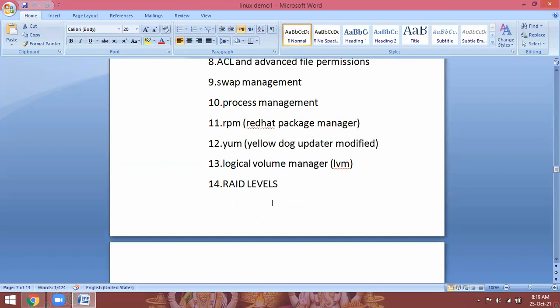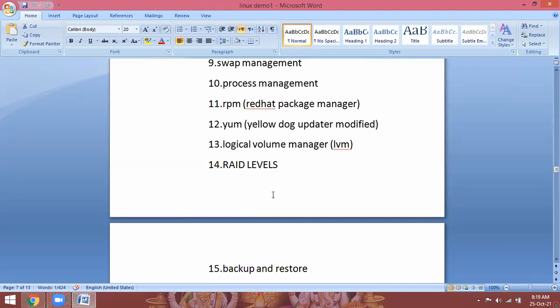And LVM and RAID levels combine the disks as a single logical device. Multiple hard disks we can combine as a single device. When you are going to install huge databases, we need more space. For that, we need to combine the disks. That is the concept we are going to learn in LVM and RAID levels.